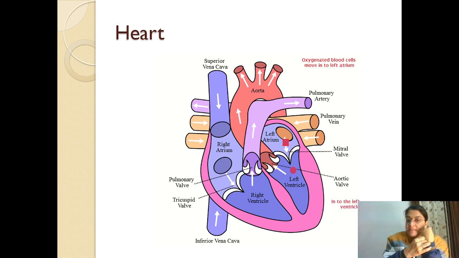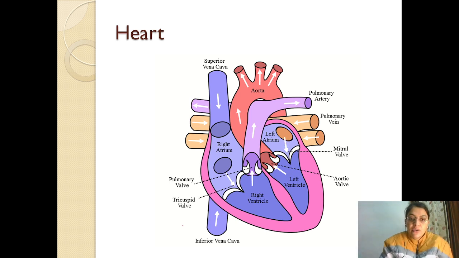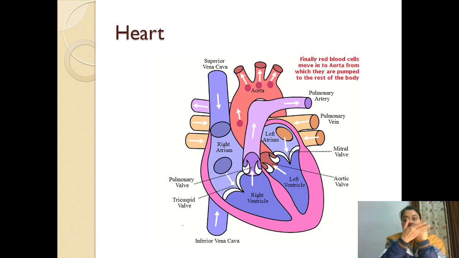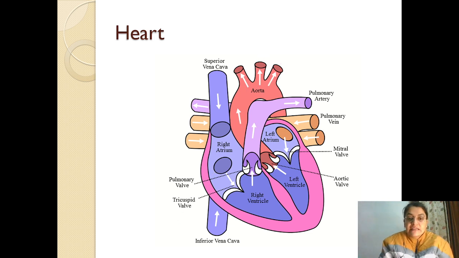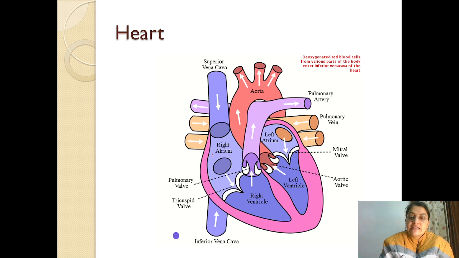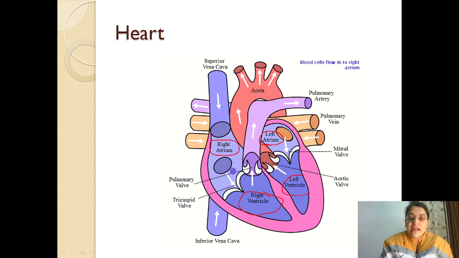If I talk about the structure of the heart from outside, you would see just two chambers, the above and the below chamber. But if I see the internal structure of the heart, it has four chambers, two atria and two ventricles. The upper region is known as atrium and the lower region is known as ventricles. And all four chambers are separated from each other by heart walls.